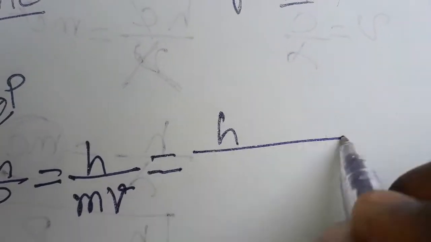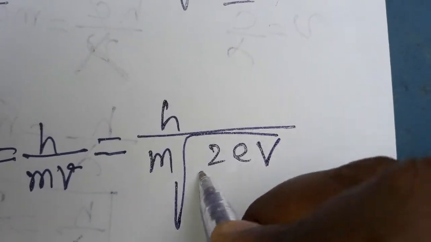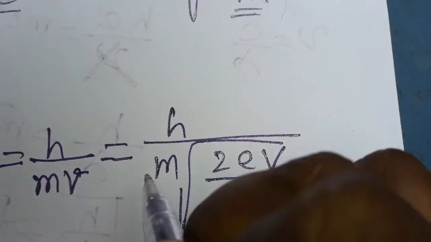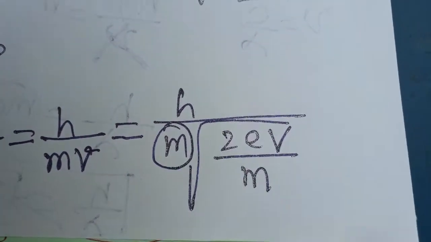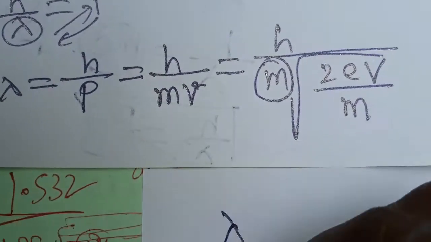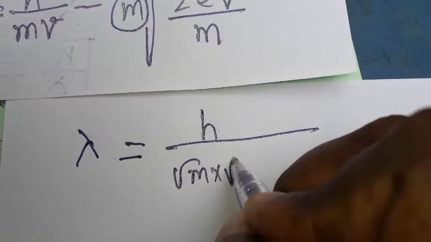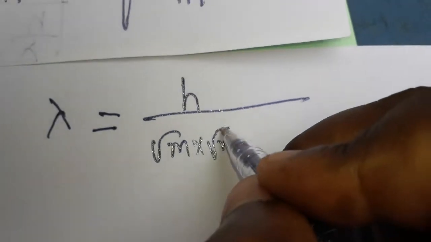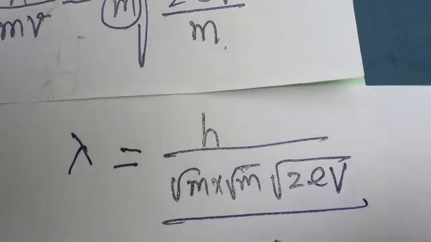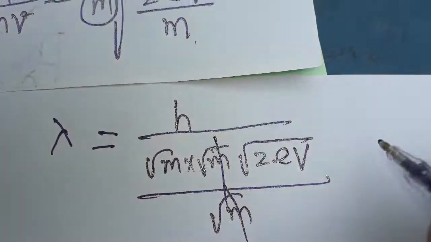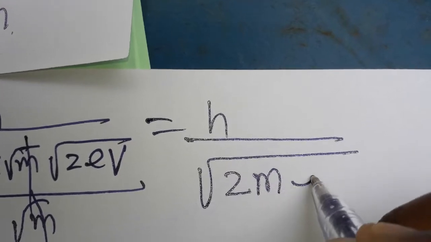So lambda is h divided by m times root of 2eV divided by m. I am going to write this m as root m into root m, because root m into root m is m only. So the wavelength of the electron is h divided by root m into root m, into root of 2eV divided by root m. The root m cancels, giving h divided by root of 2meV.